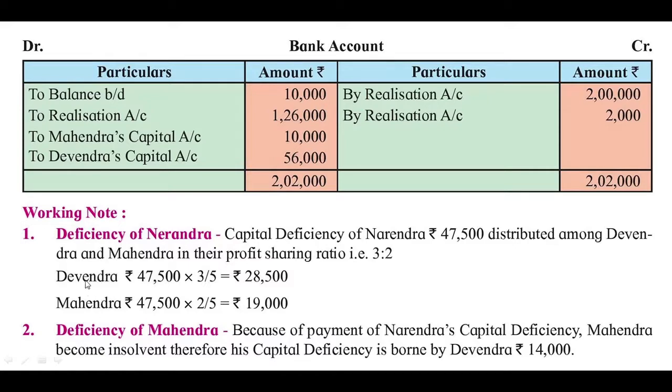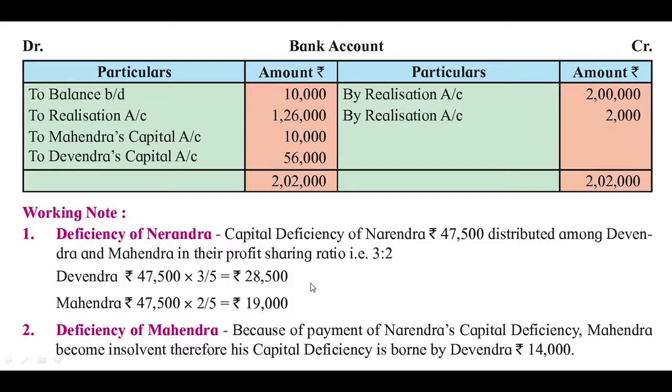For Devendra, 47,500 into 3 divided by 5, that is the total of 3 plus 2, which is given in the profit sharing ratio. So Devendra has to bear the deficiency of rupees 28,500. Then for Mahindra the calculation is done. 47,500 into 2 divided by 5. So Mahindra has to bear the deficiency of rupees 19,000.